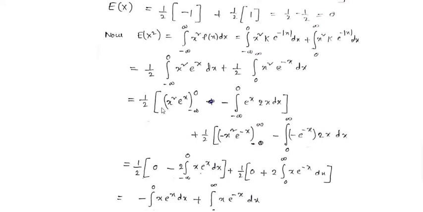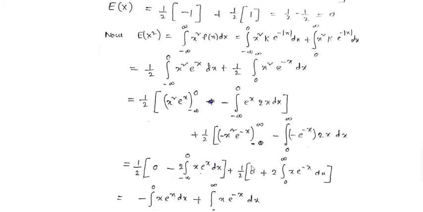Actually here also there is a formula, limit x tends to 0 of x square e power of x is equal to 0. Similarly limit x tends to minus infinity of x square e power of x, its value is also 0. Okay, 0 minus 0 means 0. 0 minus 2 into x e power of x dx, minus infinity to 0 x e power of x dx,